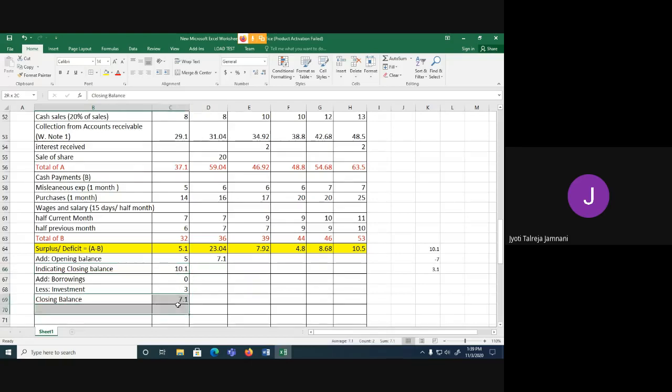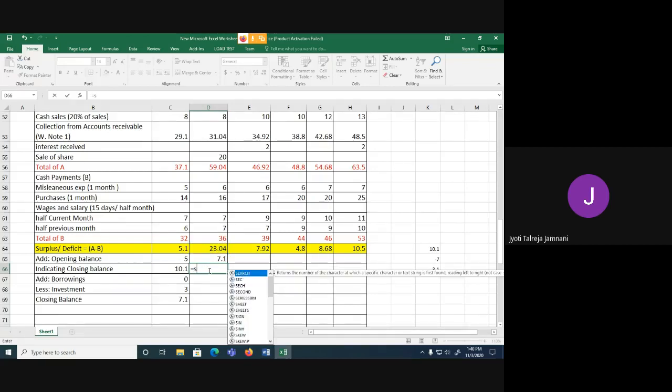I want this closing balance 7.1 to become the opening balance for next month. Okay, now we'll find the indicating closing balance. So what we do, we add the surplus and the opening balance to get the indicating closing balance. Yes. So now my closing balance for the month of August is 30 lakh 14,000. Correct?